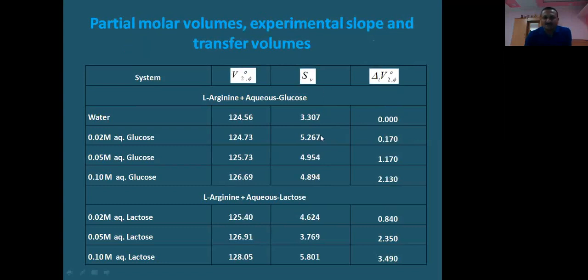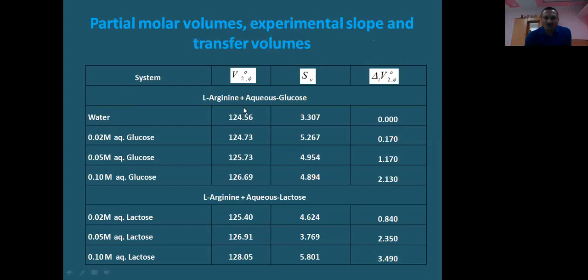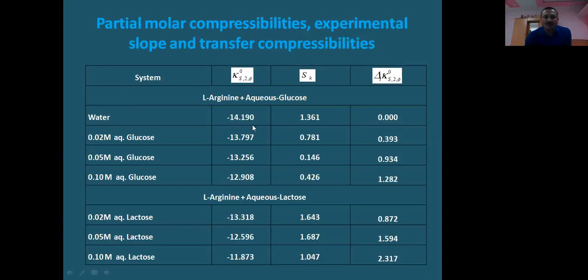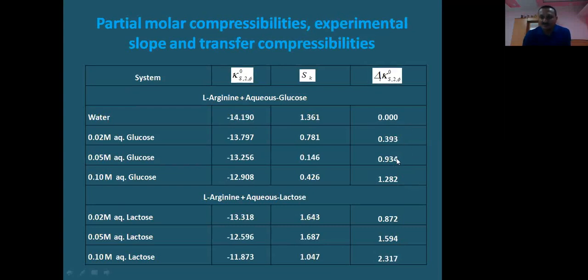Again, the values of SV and SK are positive. They are small but positive. This indicates weak solute-solute interaction, and positive and larger values of partial molar volume and negative values of partial molar isentropic compressibility indicate strong solute-solvent interactions. The transfer volume and transfer compressibility values are larger in lactose solution as compared to glucose solution. Here also it can be seen the partial molar compressibility values are also larger in lactose solution. This indicates the hydrophilic interactions are stronger in lactose solution as compared to the glucose solution.